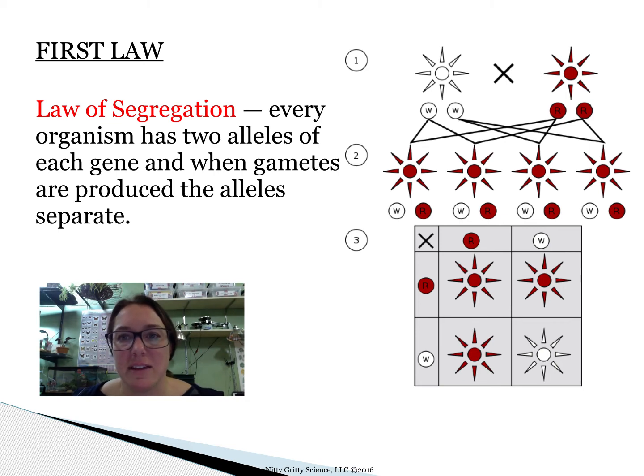The first law that came of Mendel's work is called the law of segregation. This law shows that every organism has 2 alleles of each gene, and when gametes are produced, the alleles separate. So remember, the gametes are the sperm or egg cells. You carry 2 alleles of each gene. So for your hair color, you'll have an allele that you got from your mother and an allele that you got from your father. And when you produce your sperm or egg cells, you only give one of those alleles to that sperm or egg cell. The other allele will come from the other gamete cell that fertilizes your gamete cell.